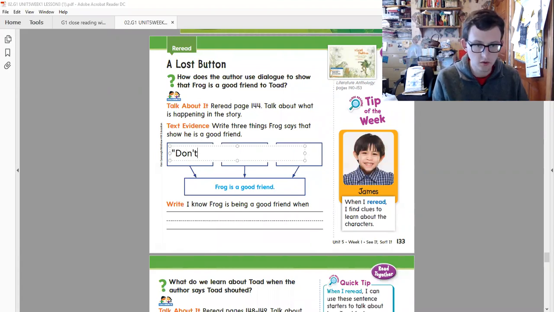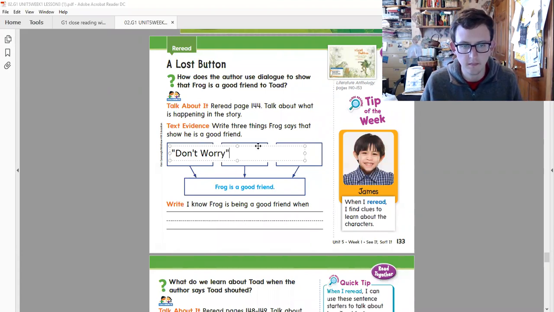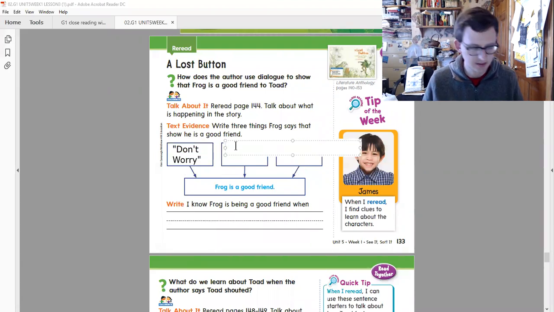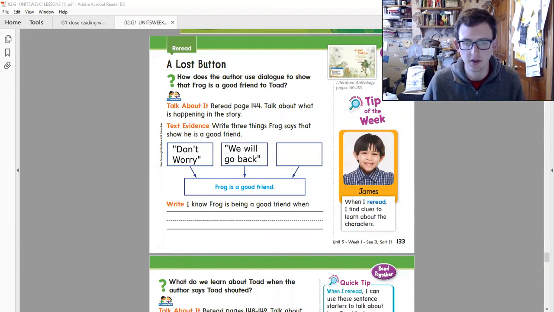He said, don't worry, right? So that's one thing. And then he said, we will go back, right? So that shows that he wants to help Toad find the button, right?